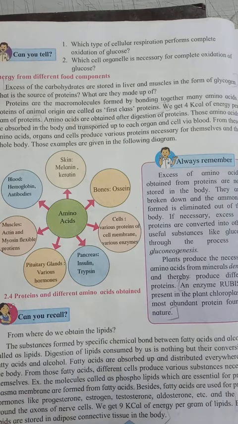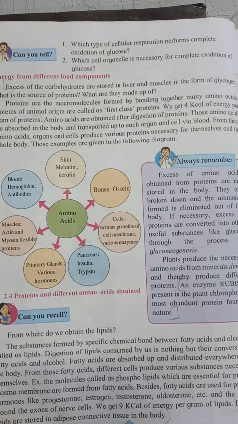What I am telling you is, when we take food, we get protein from our food. That protein is digested in our body and converted into amino acids. That amino acid is absorbed in the blood and transported to each organ and cell in our body.